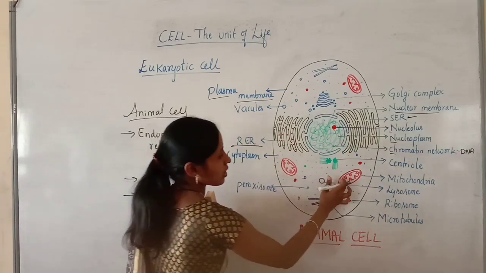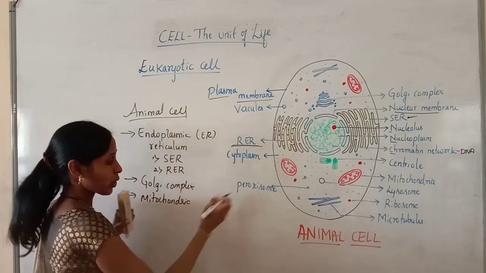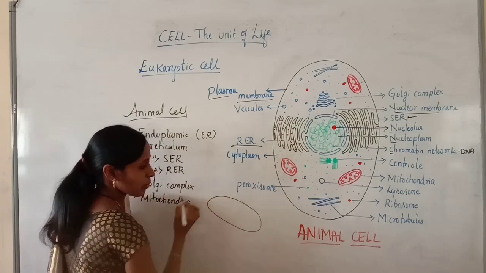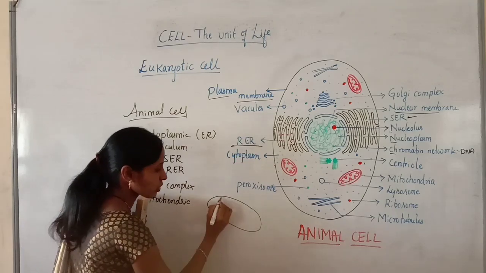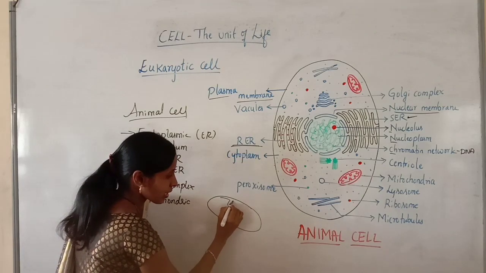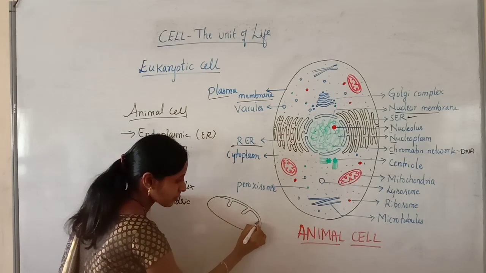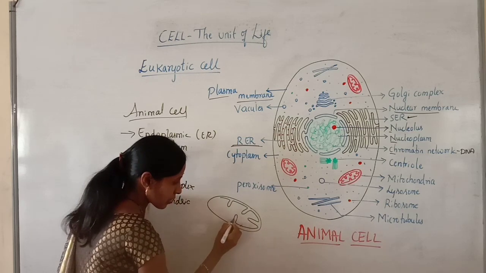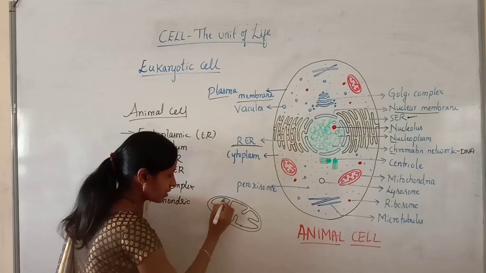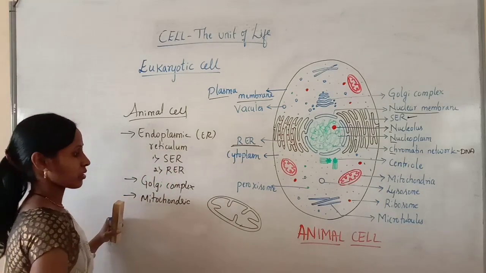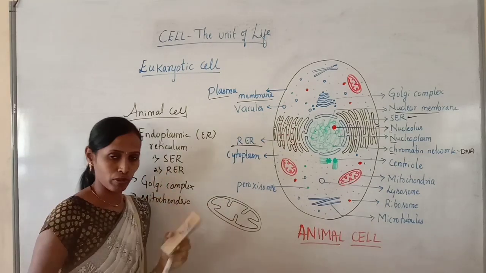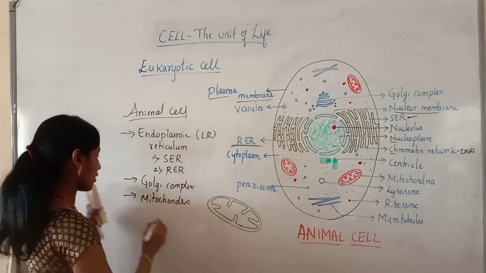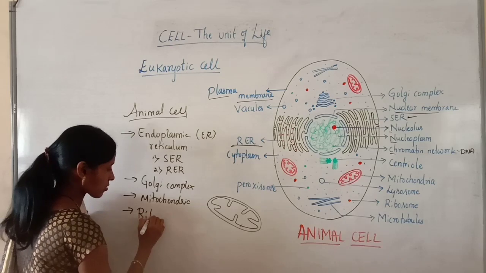The powerhouse of the cell is called the mitochondria. While drawing mitochondria, remember it is a double membrane-bound cell organelle. The outer membrane is like this, it is smooth, and while drawing the inner membrane, you should draw like this. Then only we can get the exact diagram of the mitochondria. Mitochondria is the powerhouse of the cell, which is the same in both plant cell and animal cell. Then followed by ribosomes.